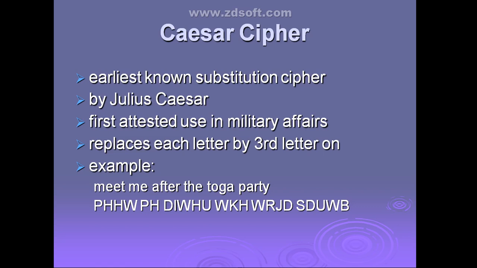So in the case of a Caesar cipher, it is going to replace each letter by the third letter after it, and by using that letter it replaces the plain text letters. Are you getting how it is going to replace?